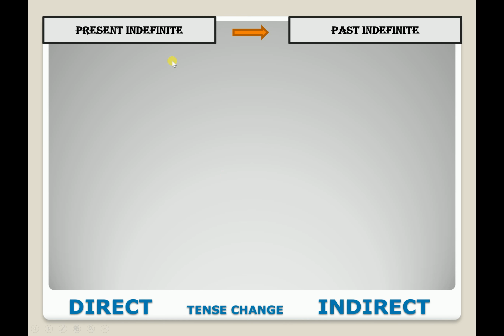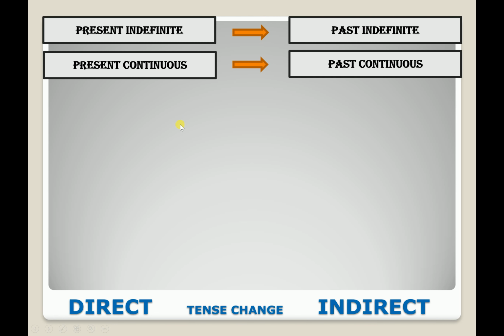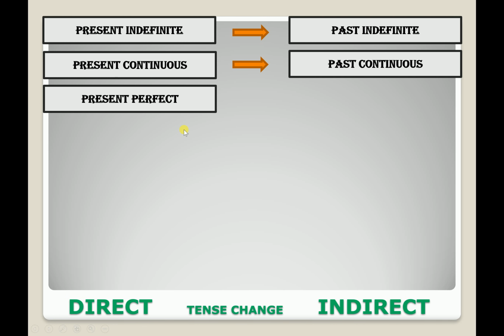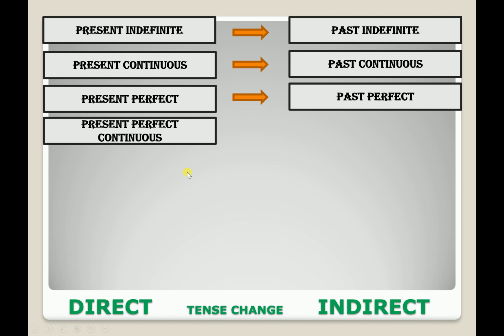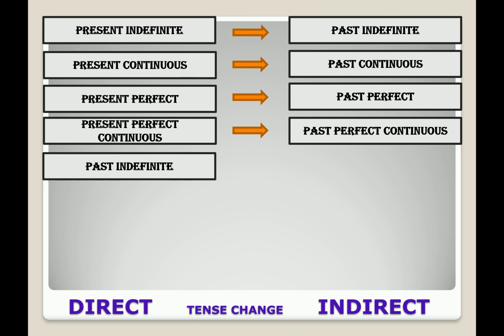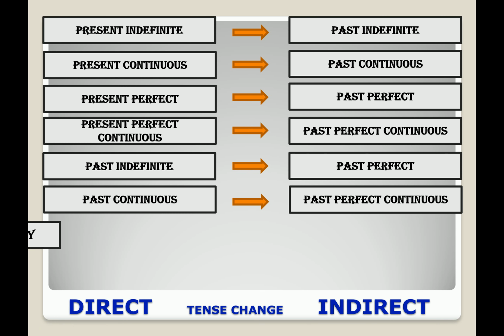So if you find present indefinite in direct speech, it will be past indefinite in indirect speech. If you find present continuous, it will be past continuous. If it is present perfect, it will be past perfect. If you get present perfect continuous, it will be past perfect continuous. If you get past indefinite, it will be past perfect. If you get past continuous, it will be past perfect continuous.